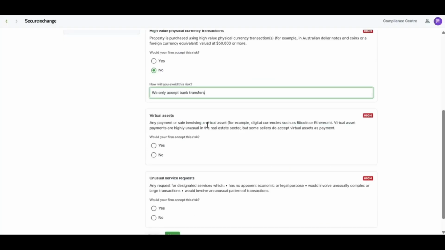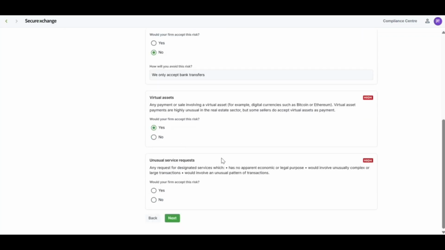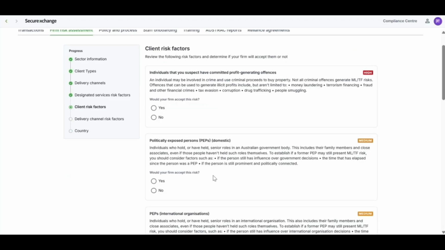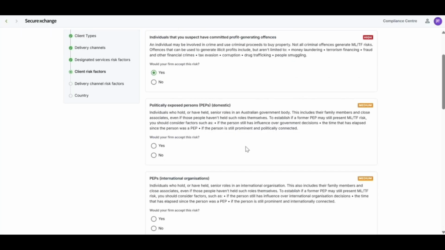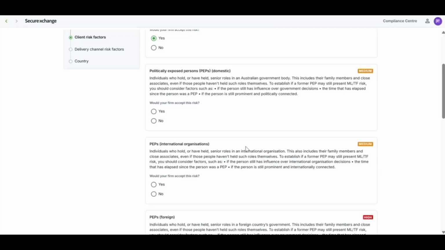Just to conserve some time, I'll be selecting yes for the remaining options, but we'll also provide a brief example and context for each risk factor. So again, for virtual assets, that includes Bitcoin. And unusual service requests, this could be any operations that deviate from your standard business. Politically exposed people, these could be current or former government officials and their immediate relatives as well.